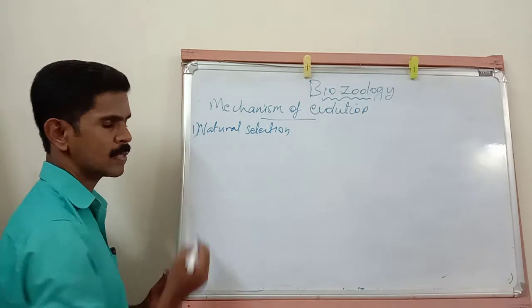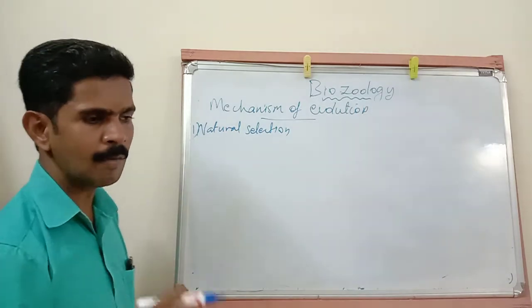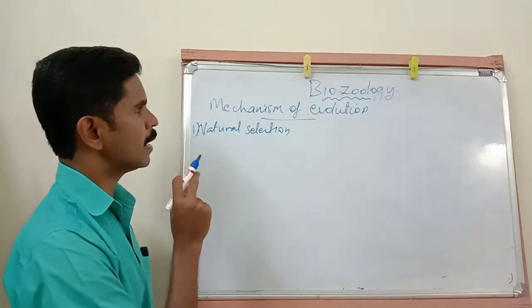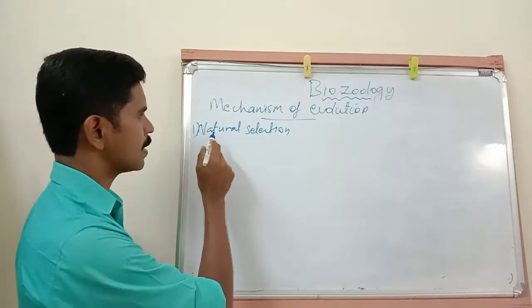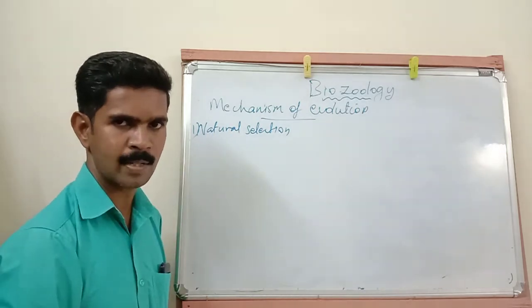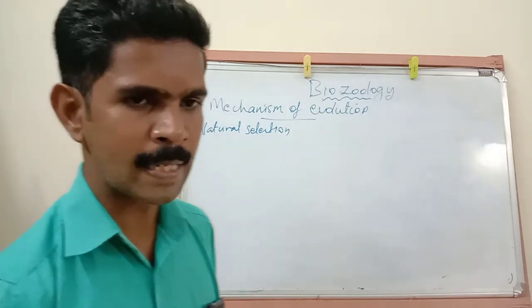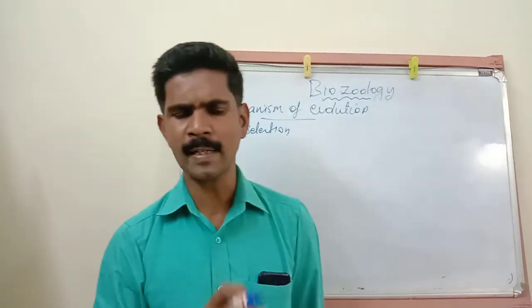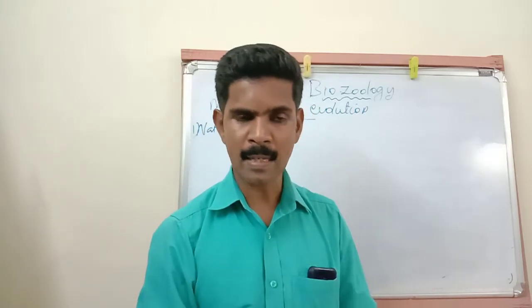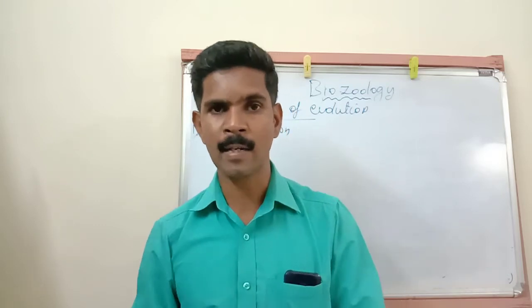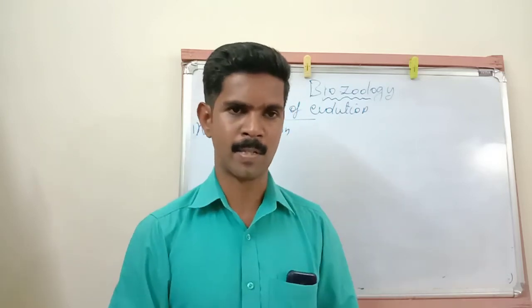Okay, the first force is natural selection. Because of four important forces, the allele frequency in a population is changed. The first force is natural selection. Natural selection occurs when one allele makes an organism more or less fit to survive and reproduce in a given environment.